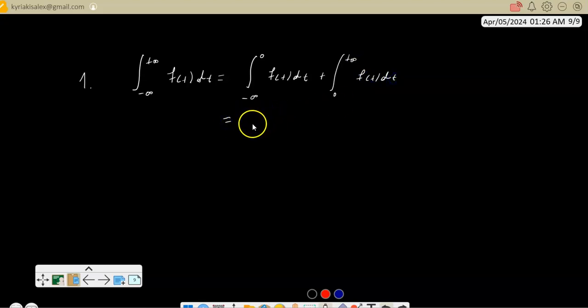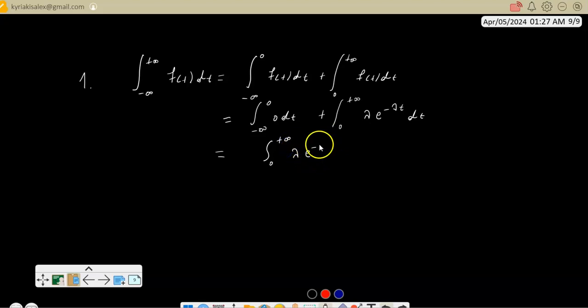Of course, if t is below 0, the function is 0, so it's 0 dt, plus the integral from 0 to infinity of lambda e to the minus lambda t dt. This term vanishes, and we just have the integral from 0 to infinity of lambda times the exponential dt.